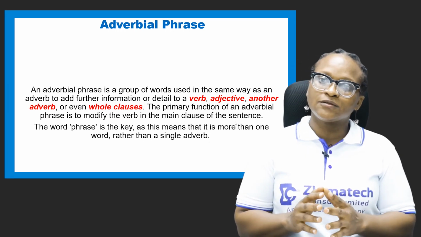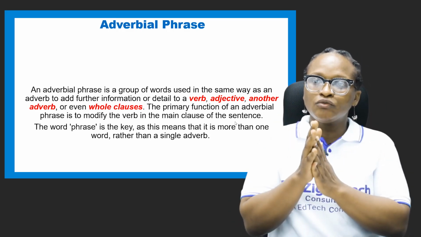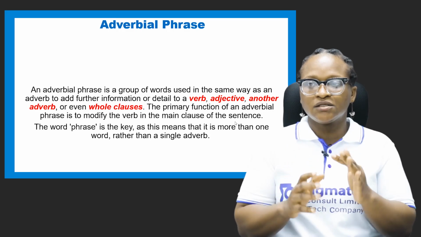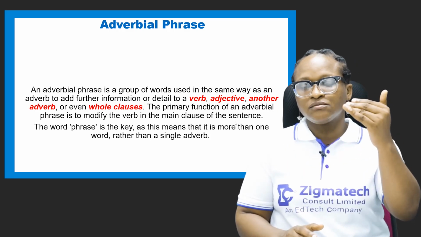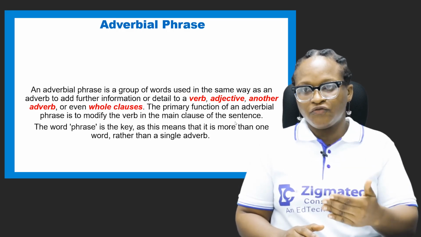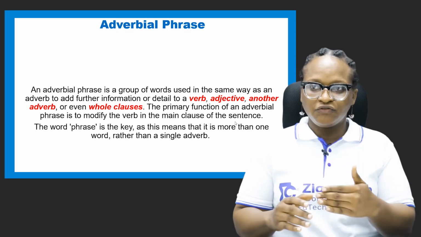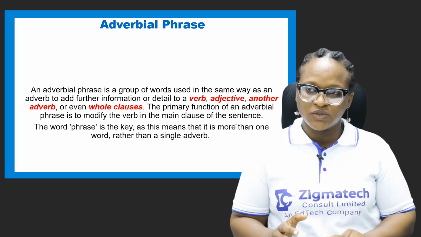Now, looking at the grammatical structure of a sentence, we'll have what we call the sentence. After the sentence, we'll have the clause. After the clause, we'll have the phrase. After the phrase, we have the word. Then from the word, we have what we call morphemes.